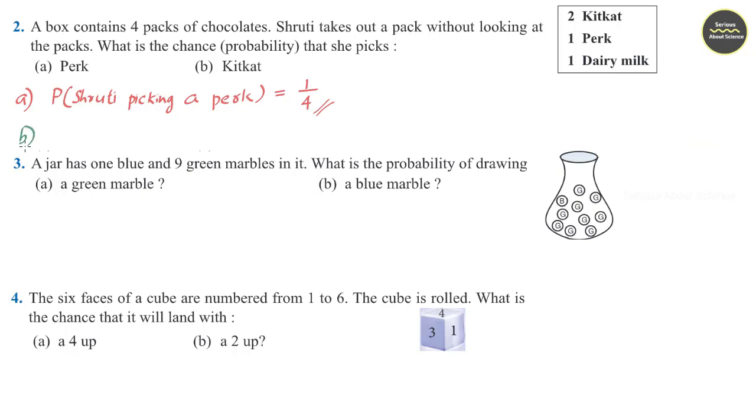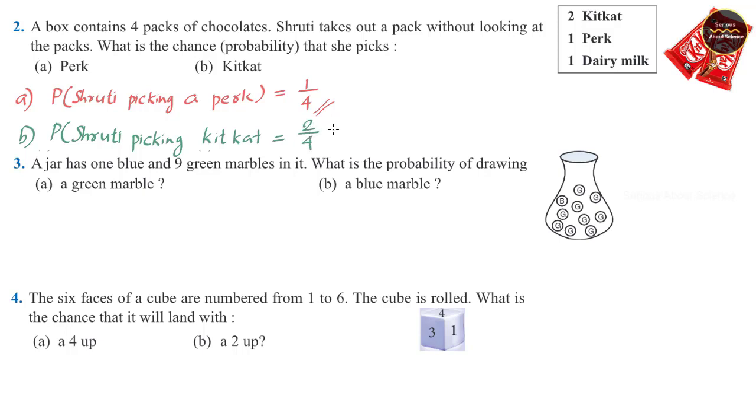Now for the B part, we need to find the probability of Shruti picking a Kit Kat. That is, probability of Shruti picking a Kit Kat. In the box we have 2 Kit Kats. Answer will be 2 divided by 4, or 2 divided by 4 we can reduce it as 1 by 2.